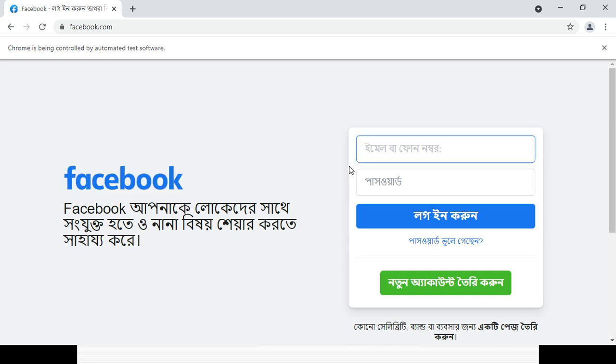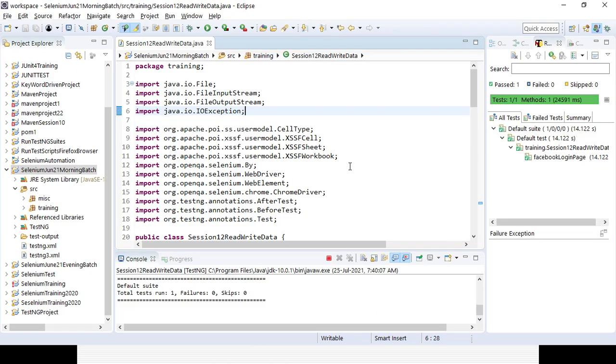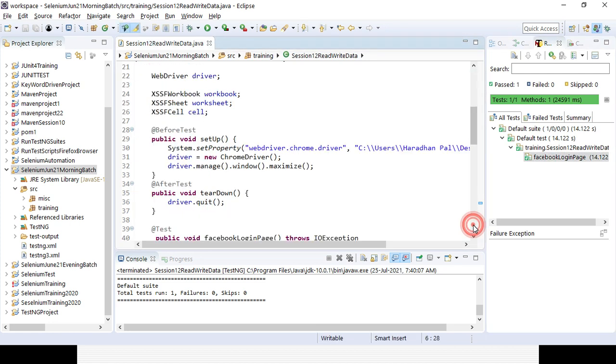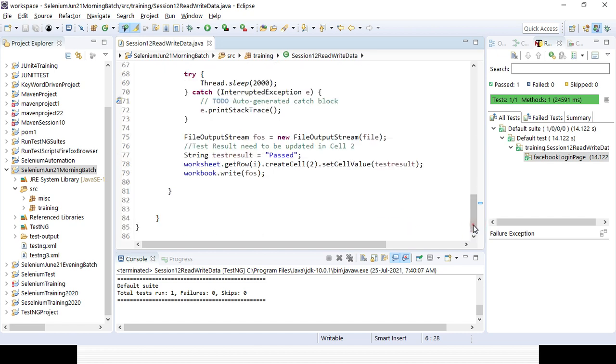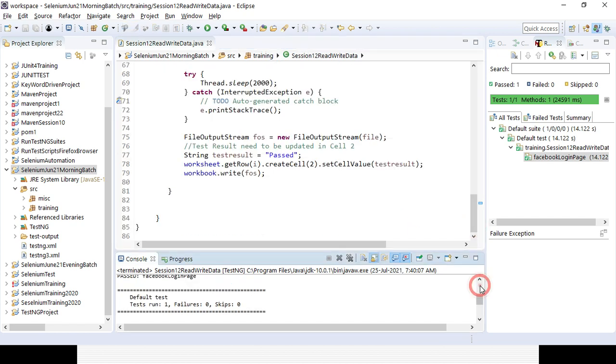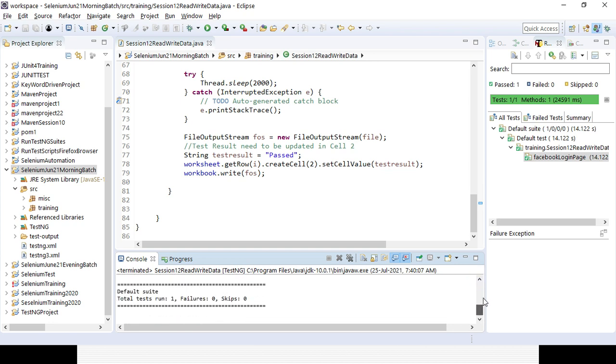So you can see here it will be adding the data username 1, password 1, waiting for 2 seconds, clearing the value, then username 2 and password 2 it is entering, right? So that's why it is waiting and again entering the data. So you can see your test case result is passed here, and you can get the output correctly, right? So your test case is passed properly, there is no failure.